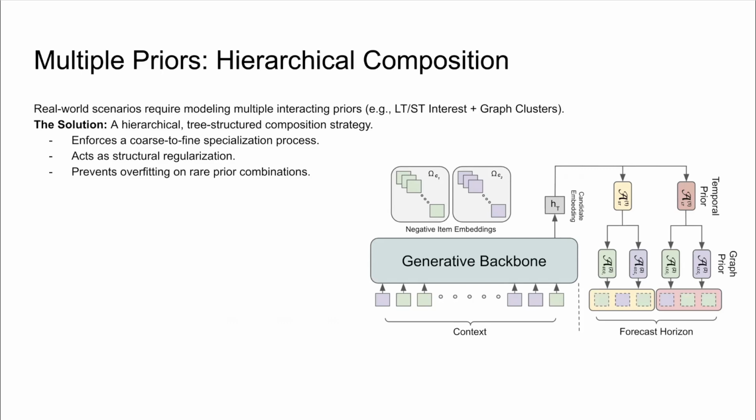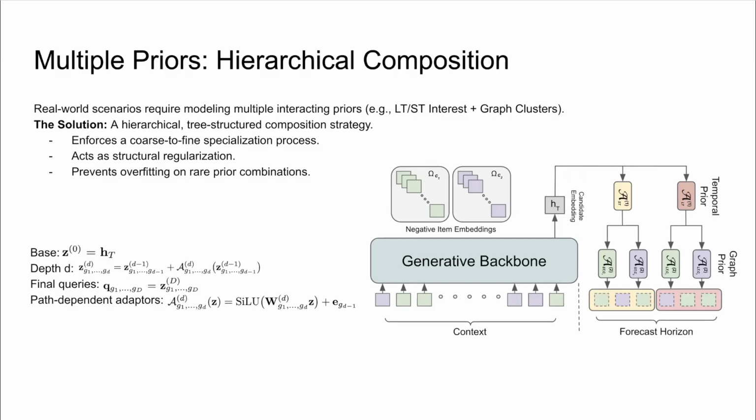In real-world scenarios, we rarely have just one prior. We usually want to combine them. For example, modeling a user's short-term interest within a specific graph prior. To handle these interacting priors without suffering from data sparsity issues when we have rare combinations, we designed a hierarchical tree structure composition strategy. As you can see in the diagram here, we put the temporal prior at depth 1 and the graph prior at depth 2. This enforces a coarse to fine specialization process.